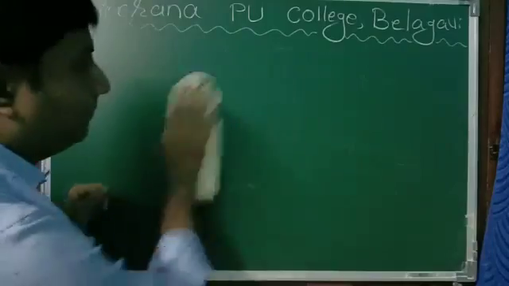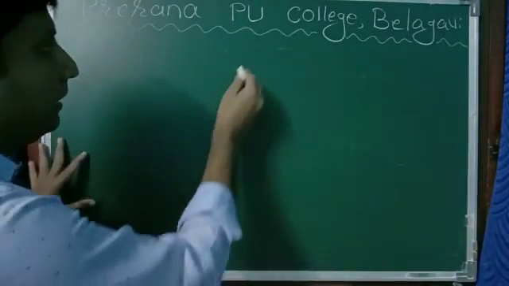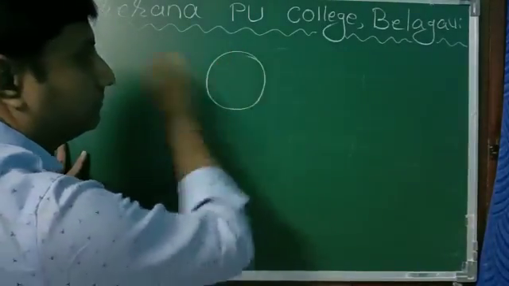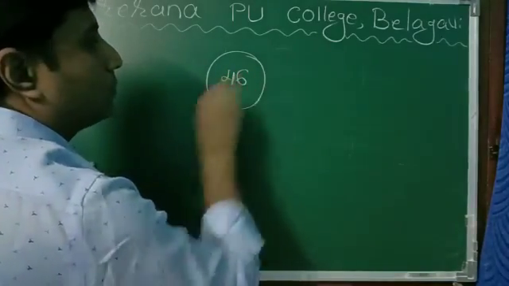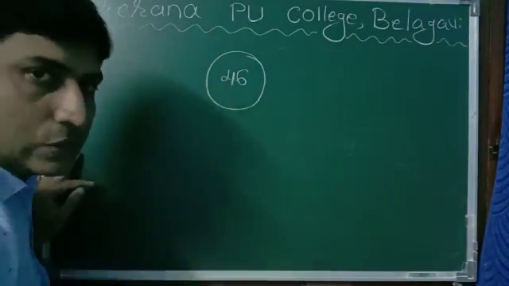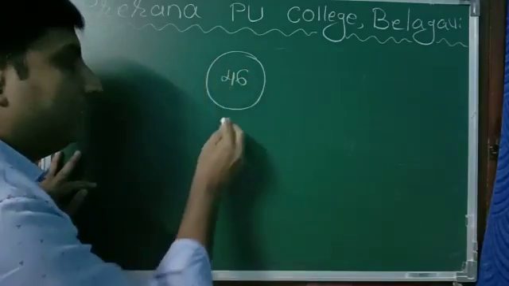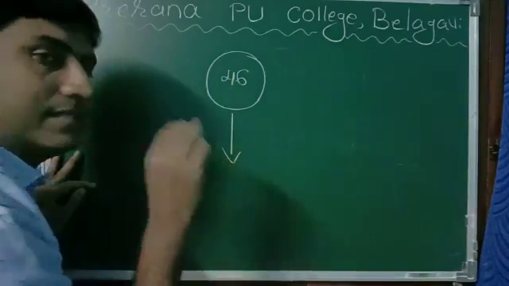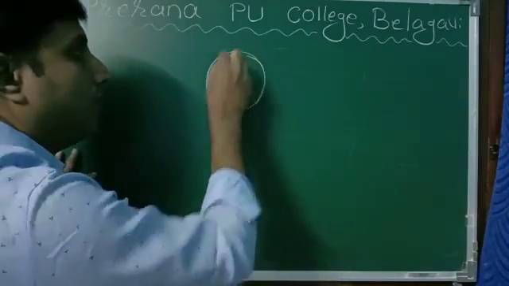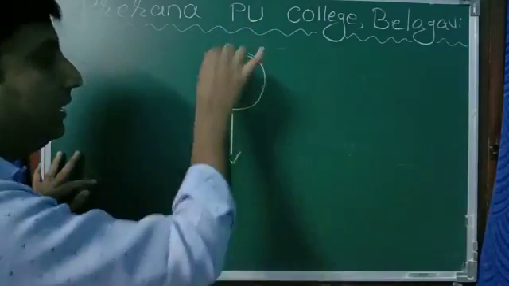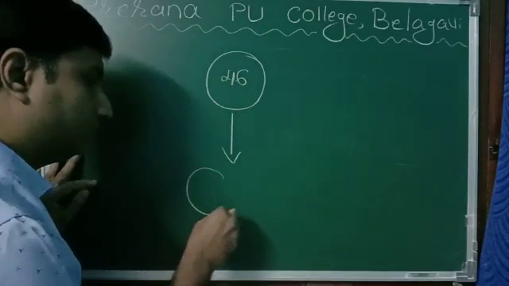Now see. This is a cell, say a muscle cell. There are 46 chromosomes. This cell undergoes division. The cell has to divide, so it divides. Now it is called the mother cell, or parent cell. It divides into two cells.